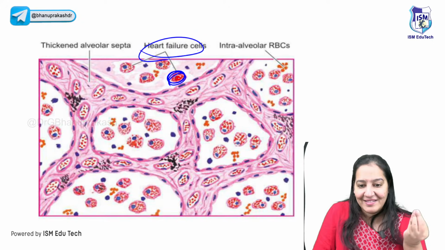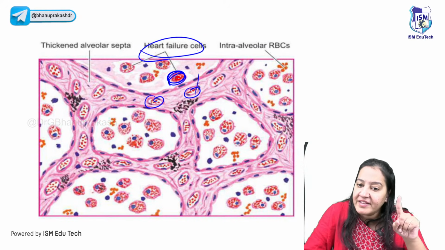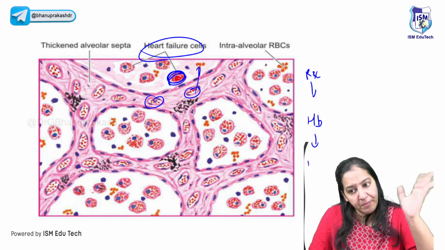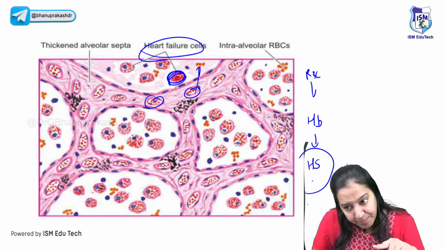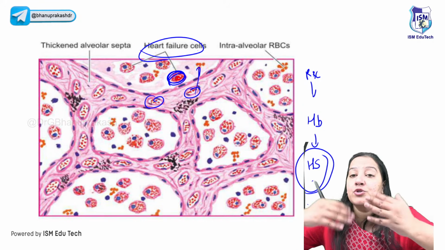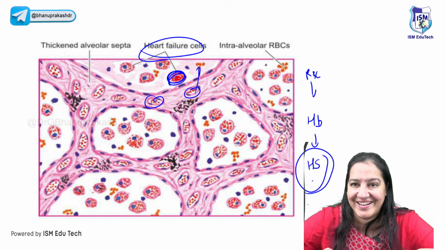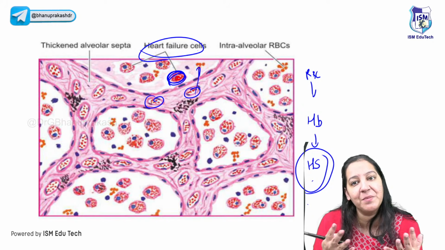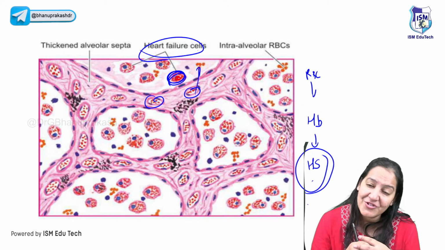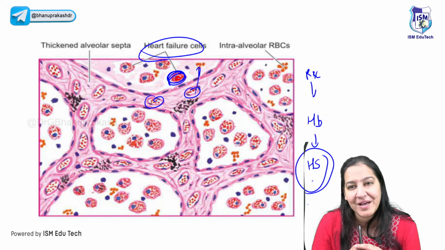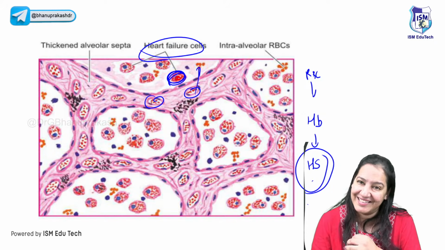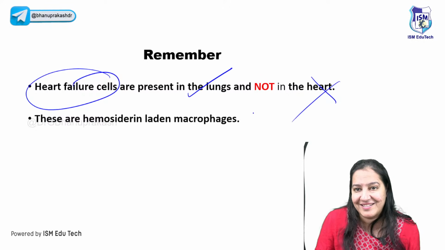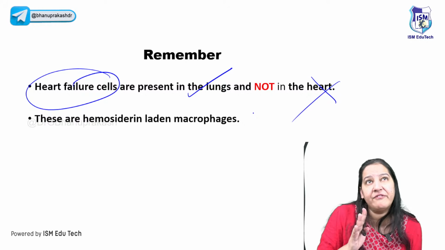So what is a heart failure cell? The capillary is rupturing. From the rupture of the capillary, the RBCs are coming out. From the RBCs, hemoglobin is coming out. Hemoglobin gets converted into hemosiderin, and that hemosiderin is engulfed by a macrophage. So a macrophage containing hemosiderin is known as a heart failure cell. Give me a thumbs up, say yes. So what is a heart failure cell? It's a macrophage containing hemosiderin. Where did the hemosiderin come from? Hemosiderin is coming from the hemoglobin. Where did the hemoglobin come from? It is coming from the RBC. Where did the RBC come from? Rupture of capillary. Right? So in this way, you have to understand these are the heart failure cells. Heart failure cells are present in the lung, not in the heart. It is a misnomer. By looking at the word, you may feel heart failure cells are present in the heart.